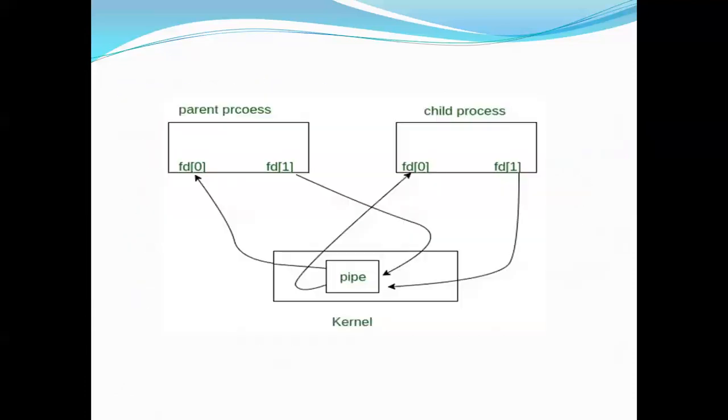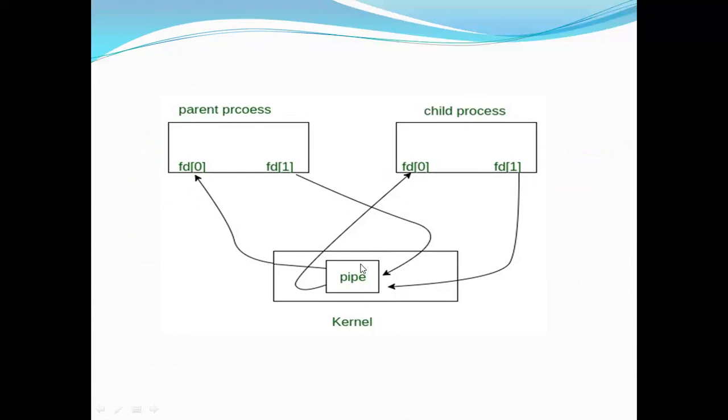So this pipe is used for communication between related processes, whereas FIFO is used for communication between processes which may not be related to each other. Means it's not compulsory that only parent and child processes should use it. So they can be used by anyone.